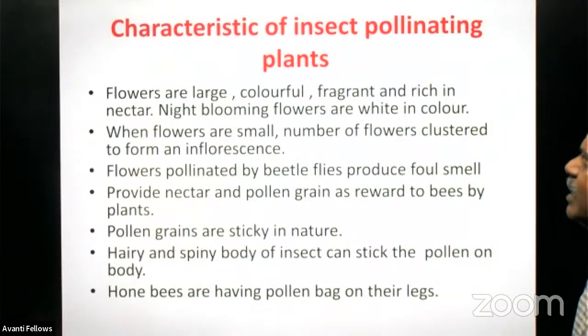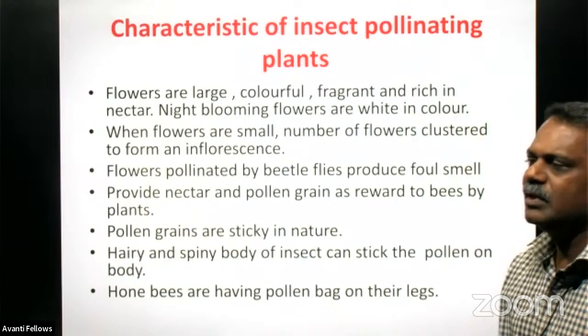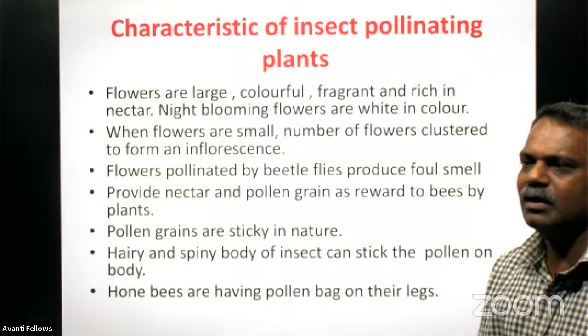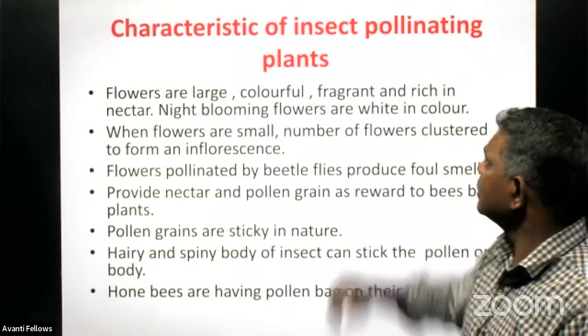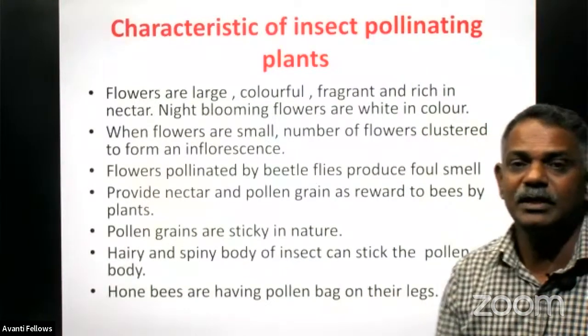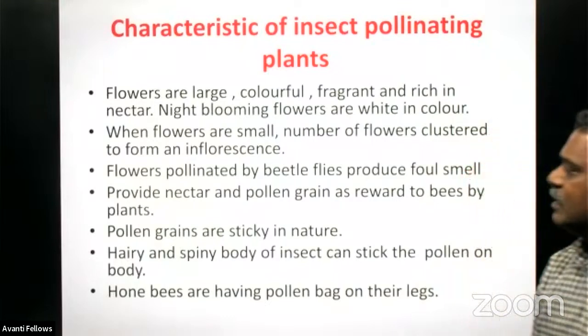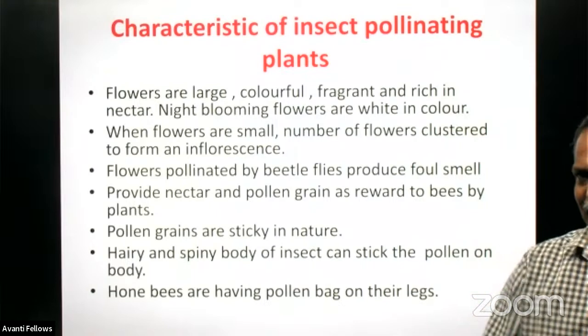Then come to the characteristics of insect pollinating plants. We have discussed in detail the characteristic features of plants that prefer wind as a pollinating agent. Now we are discussing the characteristic features of plants that use insects as pollinating agents. So here flowers are very large in size.